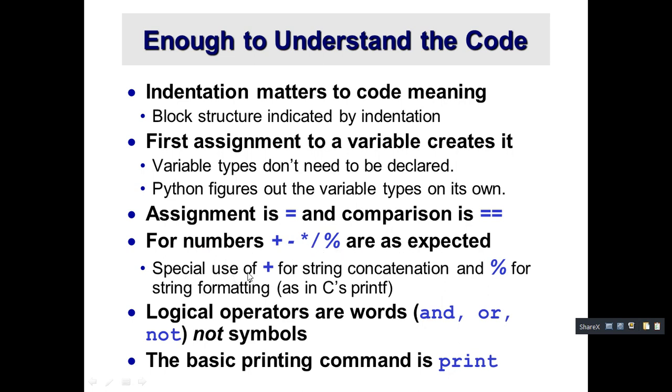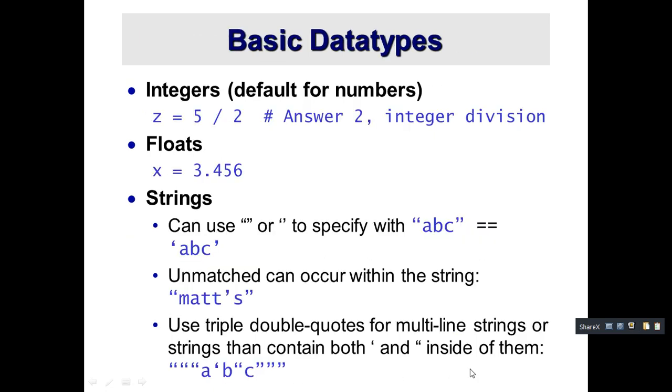And there is a special use of plus for strings. For string concatenation you usually give this plus symbol only. For the formatting operator we give this modulo operator. Logical operators are the words and, or, not. Not is a word. For basic printing, usually we use print. And these are the data types. Usually we have integer data type, float data type, string data type and so on.